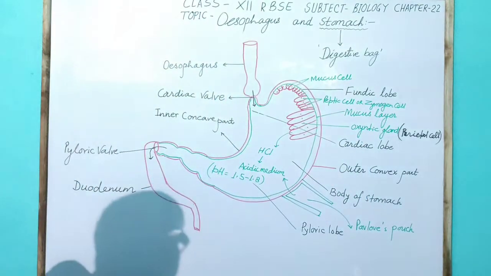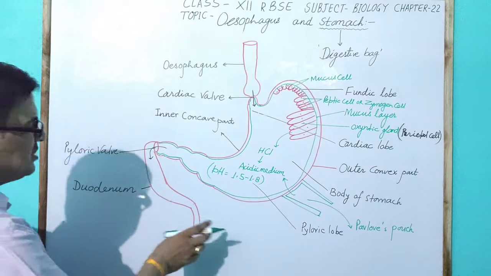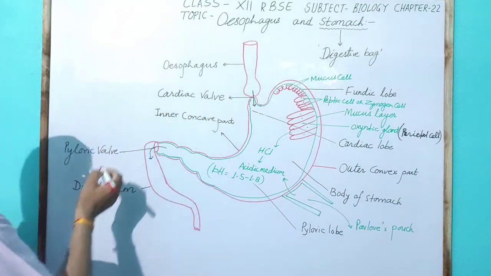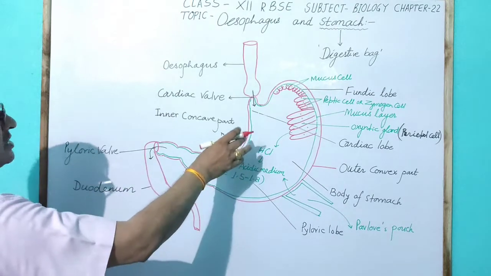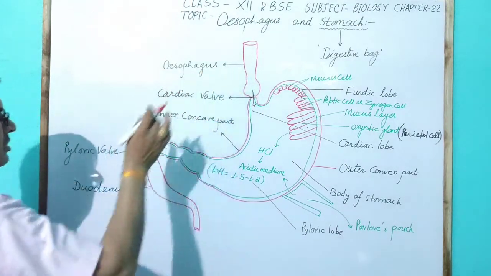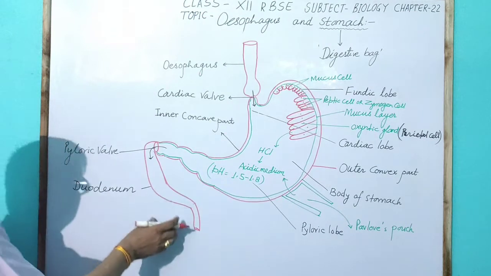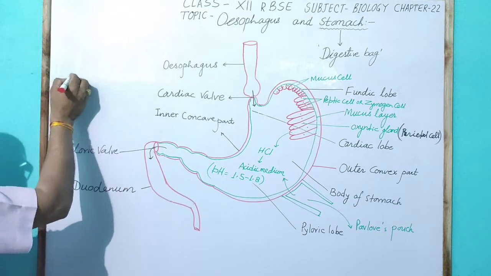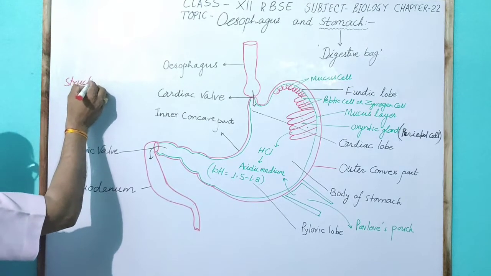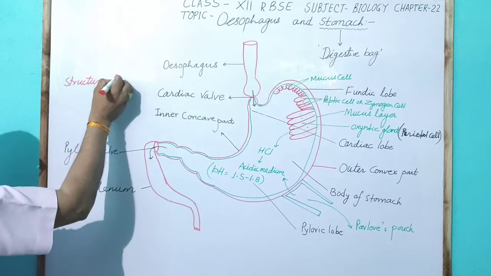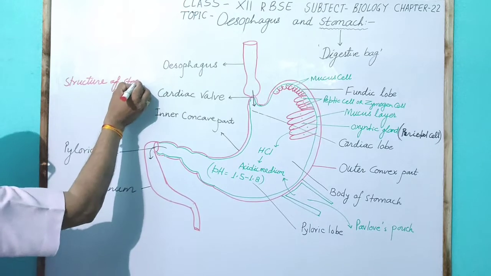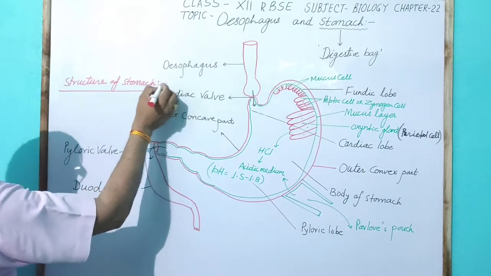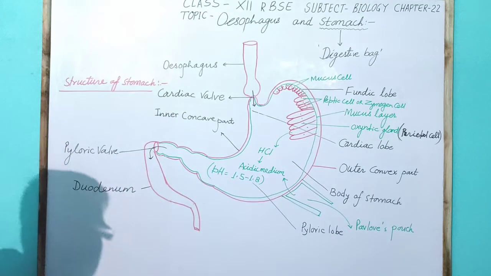So in the structure of the stomach, which is attached with the esophagus and duodenum, the stomach has a very thick wall.